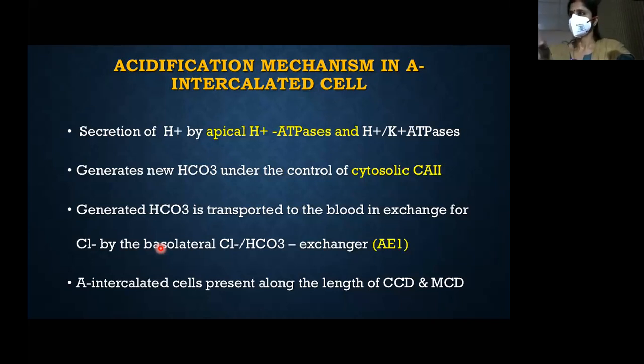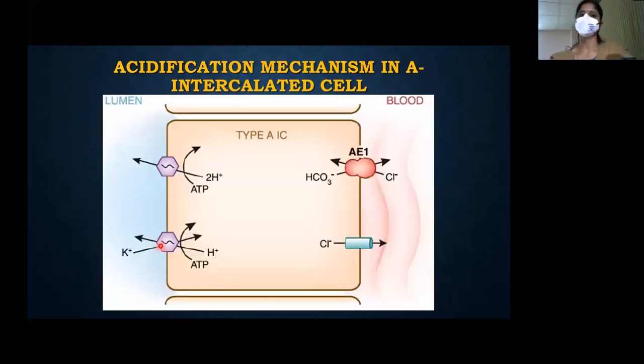Inside the cell, cytosolic carbonic anhydrase generates carbonic acid. The bicarb thus generated is being taken up into the bloodstream. But one thing you never asked me: where is the luminal carbonic anhydrase 4? Can you find anything over there? No. You can't find a luminal carbonic anhydrase 4. Why is it so?